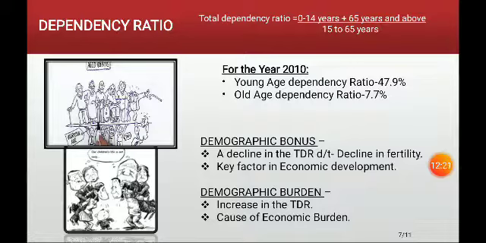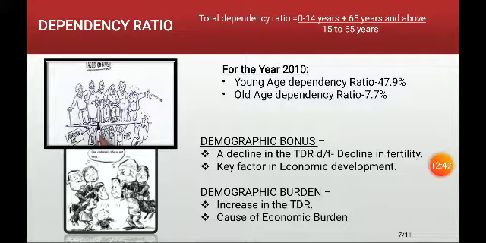And this can be possible only through the empowerment of women in the country, giving good health to the people in the country, then education needs to be given, then unemployment needs to be avoided, and always aiming for small families, which is possible only through women empowerment. So this is what we call demographic bonus.